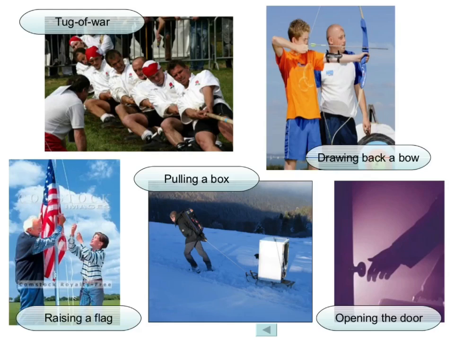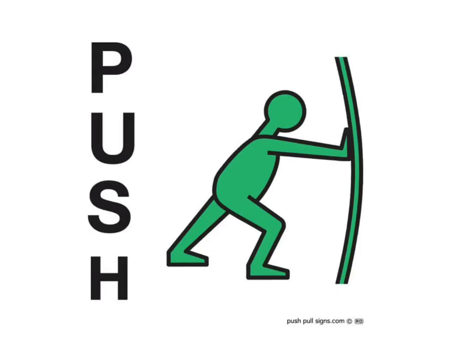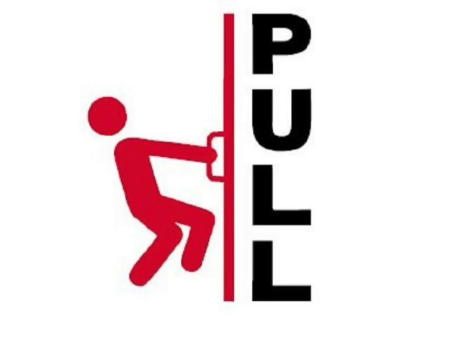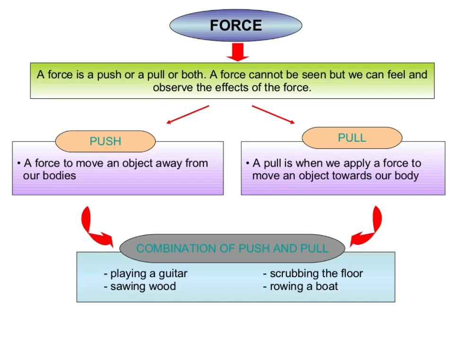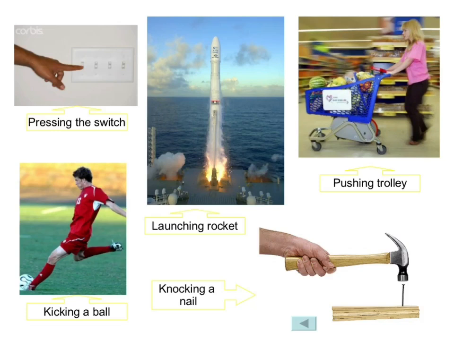When we want to open a door, we have to push the door handle with our hand. And when we want to close the door, we have to pull the door handle with our hand. This means that to move an object, it has either to be pushed or pulled. A push or pull on an object is called force. The direction in which the object is pushed or pulled is called the direction of force.